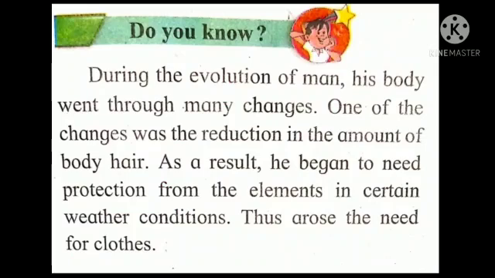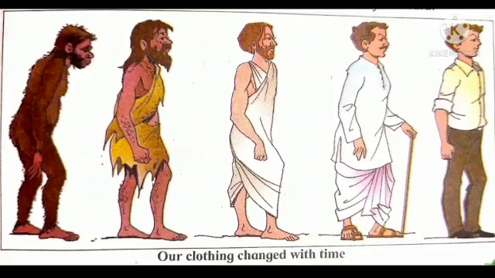Next, do you know? During the evolution of man, his body went through many changes. One of the changes was a reduction in the amount of body hair. As a result, he began to need protection from the elements in certain weather conditions. Thus arose the need for clothes. We can see a variety in the clothes used through the ages. In prehistoric times, man did not wear clothes.